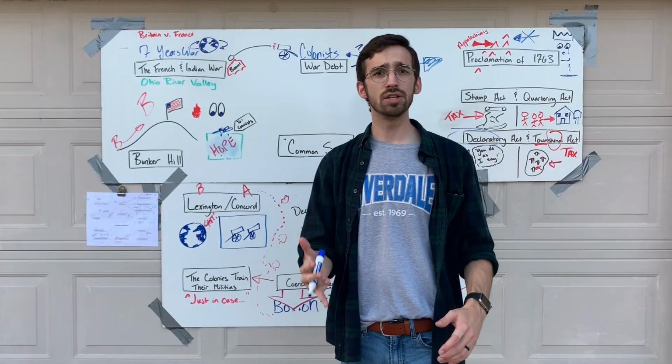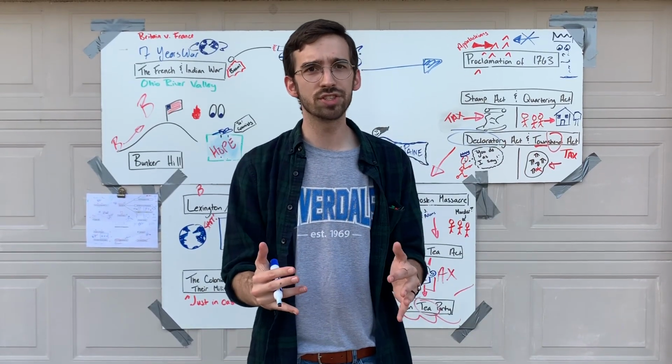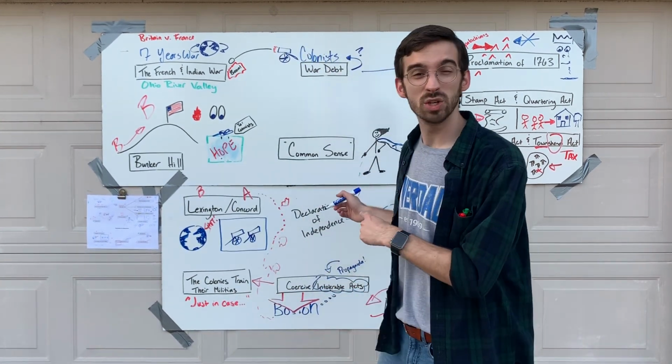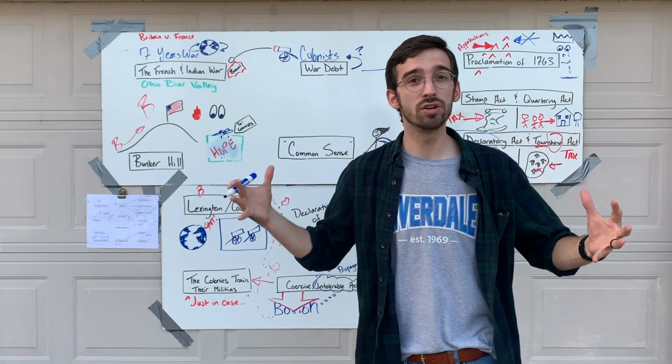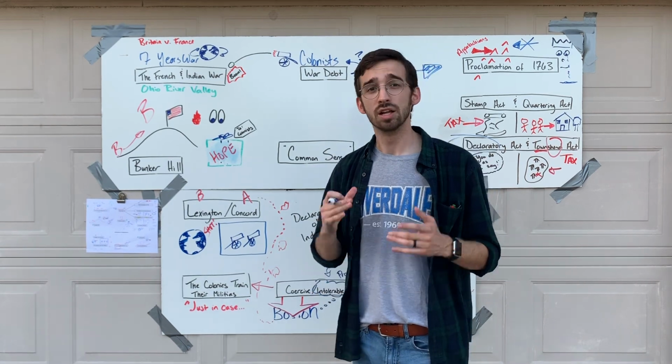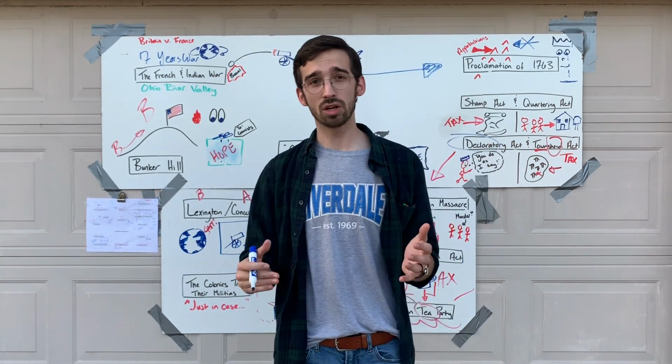By the end of Common Sense's popularity, it had sold over 250,000 copies. That's enough for 1 in 5 American colonists to own one. It is safe to say that everybody read this book and it made a profound impact on the chain of events. Thomas Paine's Common Sense is all about convincing the American people that they need to declare independence. So it's written in January of 1776. Just a few months later, Thomas Paine's job is done. He's convinced the American people to declare independence. And so July 4th, 1776, we have the Declaration of Independence.